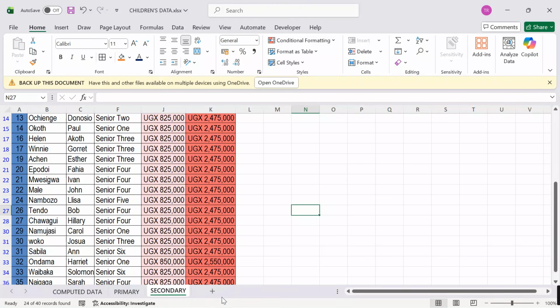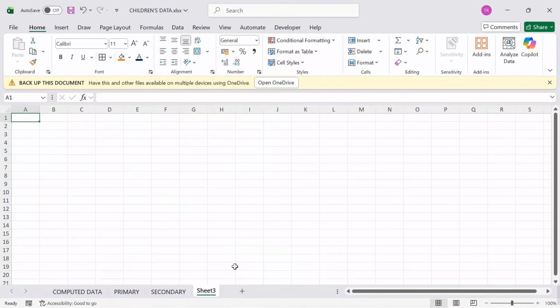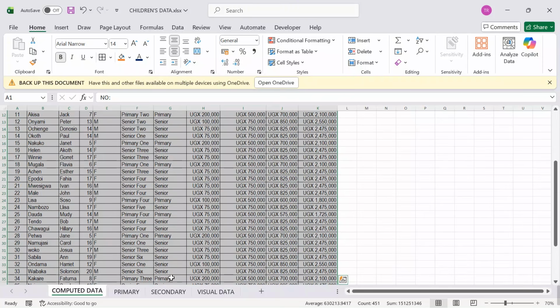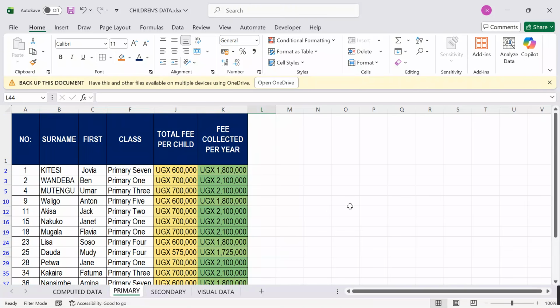Yes. Then away from that, I will move on and say maybe this is visual data, and then after that, I will come over here. I want to compose the visual data for primary students and their total fee.